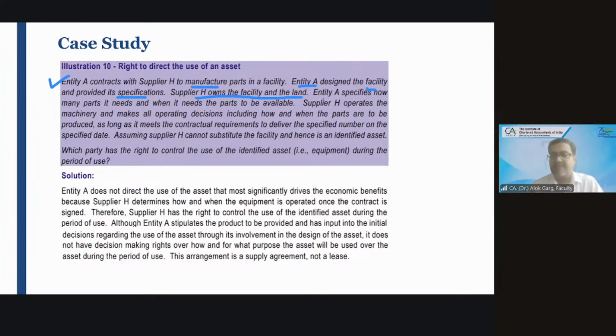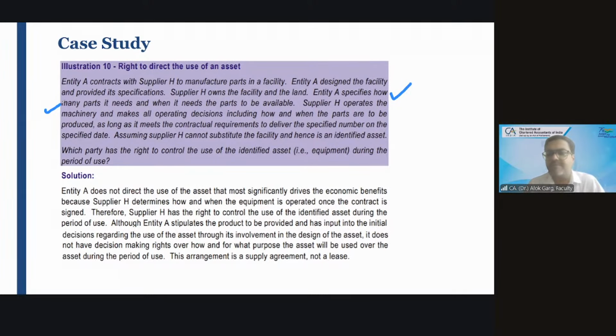Supplier. The entity A, customer, specifies how many parts it needs and when it needs the parts to be available. So customer A is placing the requirement, giving an indication of how many parts will be required and when.